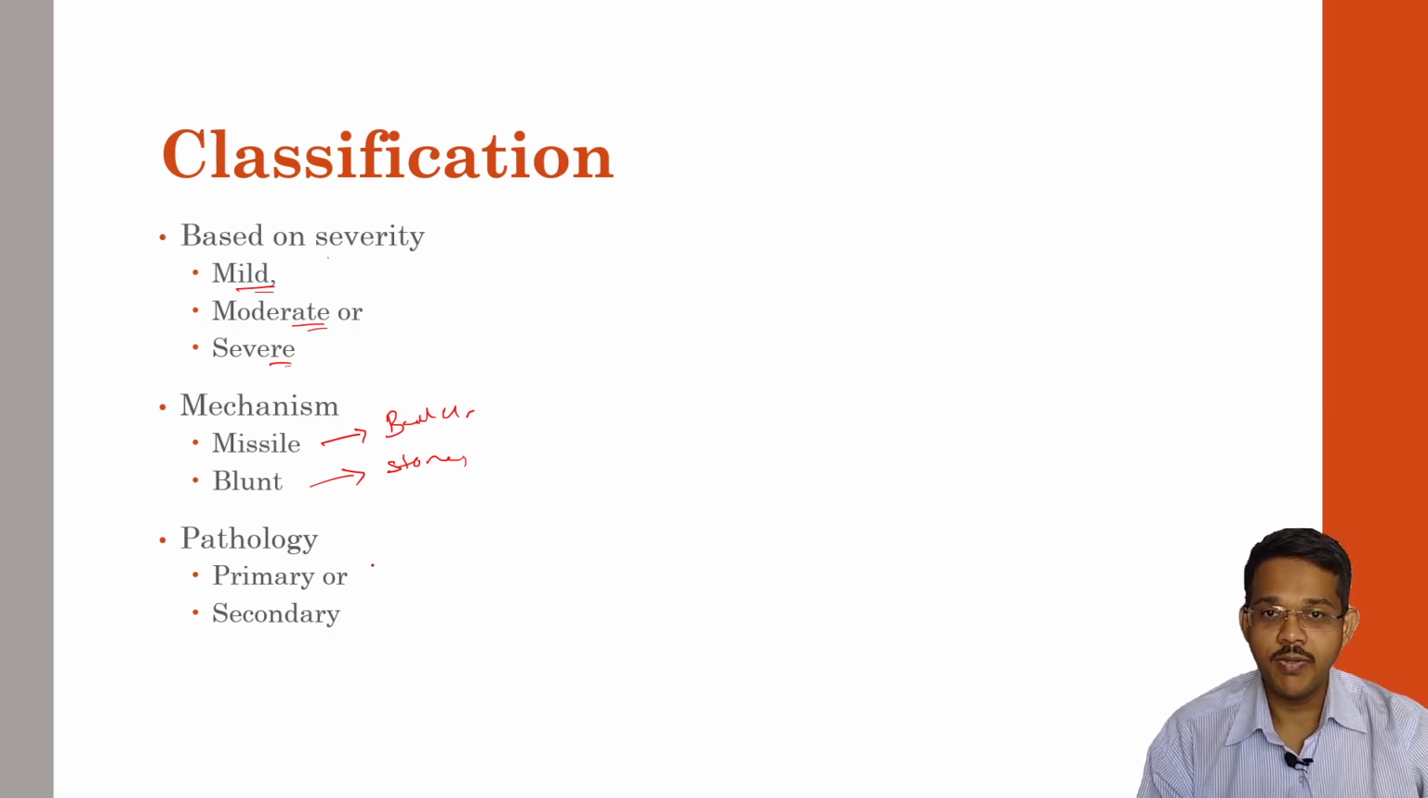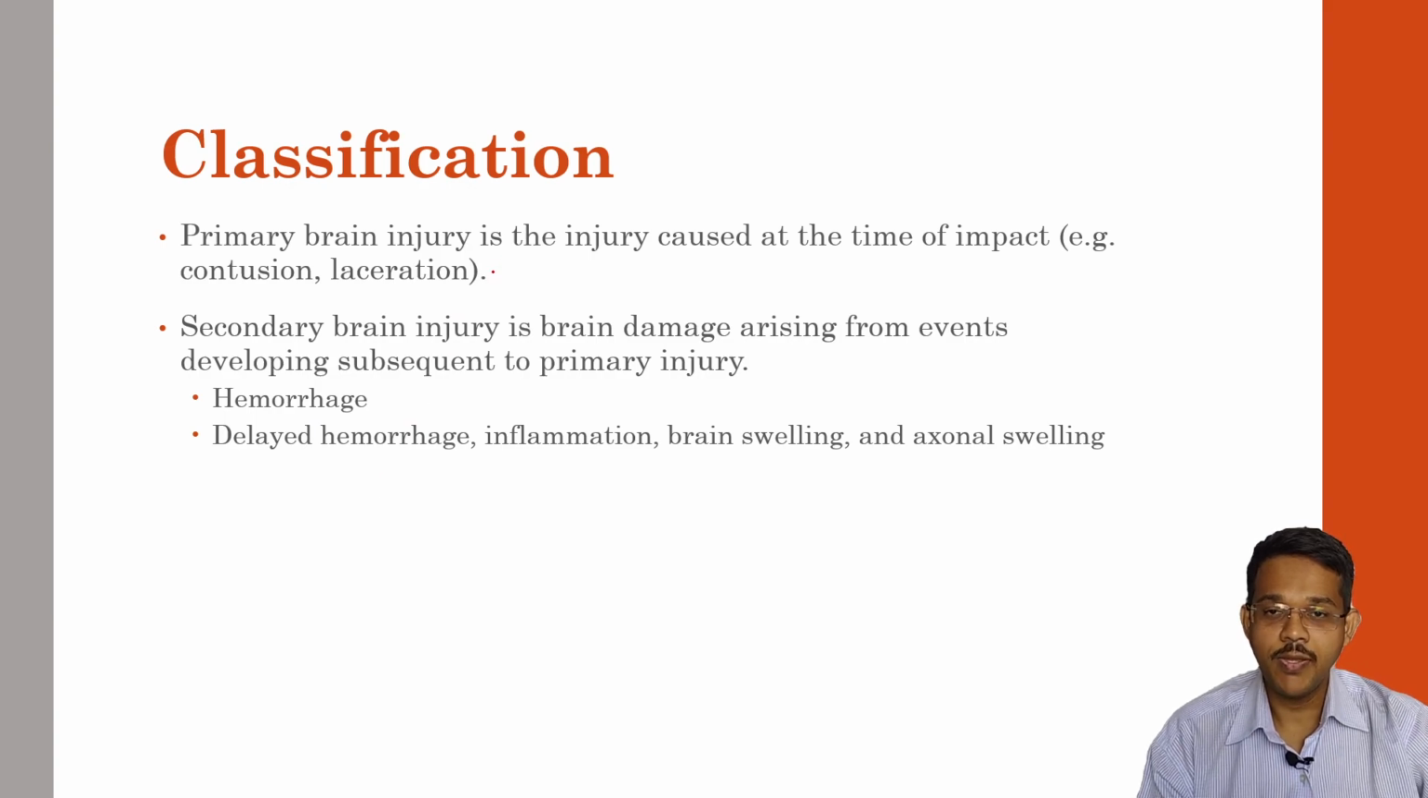Or pathologically, it may be because of primary injury or secondary injury. Primary brain injury is caused at the time of impact. So any injury occurring to the brain at the time of impact of an assault or a fall is called a primary injury. Like there may be contusion, laceration, concussion, etc.